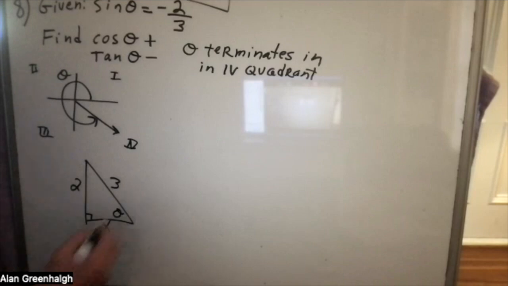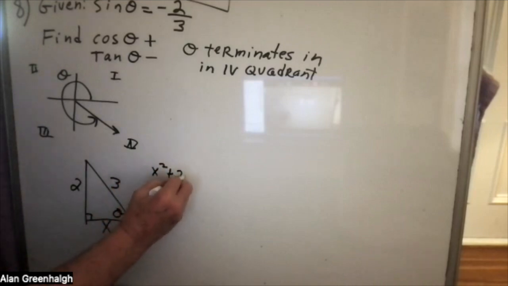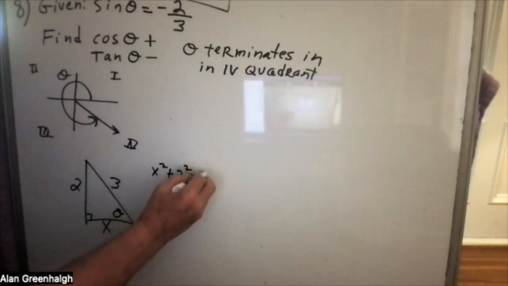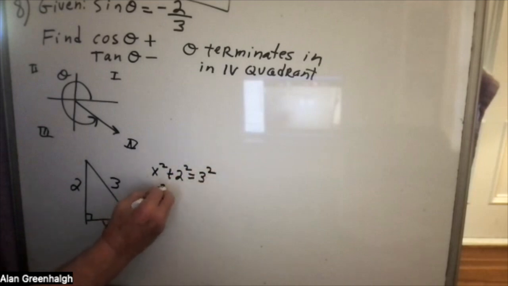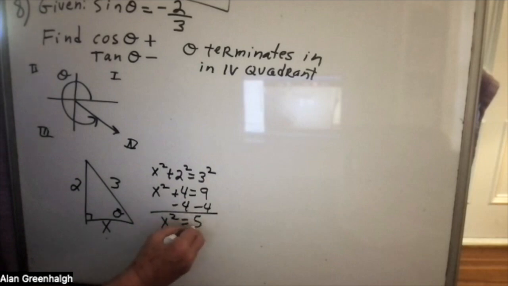Okay, so we're using the Pythagorean theorem, x squared plus 2 squared is equal to 3 squared. x squared plus 4 is equal to 9. x squared is equal to 5.